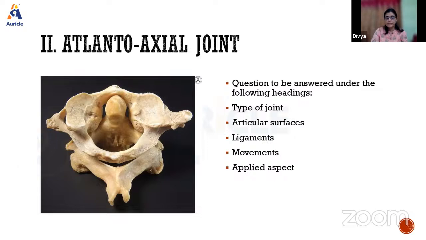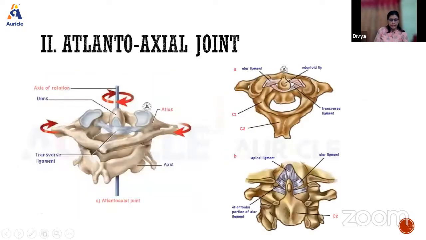Now, atlantoaxial joints, we have 2: a median joint and a pair of lateral joints, the lateral atlantoaxial joints. This joint is basically responsible for the 'no' movement. If a question is asked and you don't answer, you just turn your head, that is the 'no' movement, right? 'Yes' is the atlanto-occipital joint, whereas this is the 'no' movement. So next is the articular surfaces, for the medial atlantoaxial and the lateral atlantoaxial.